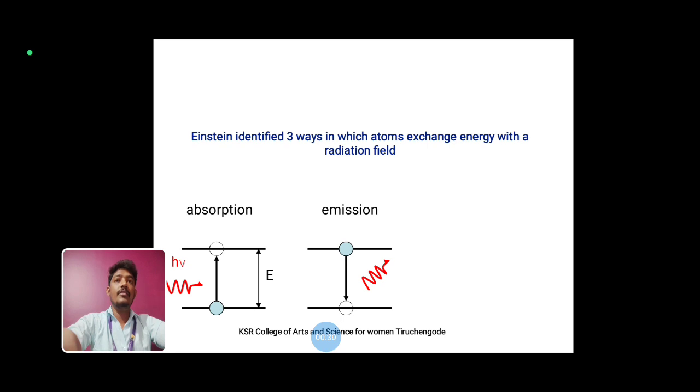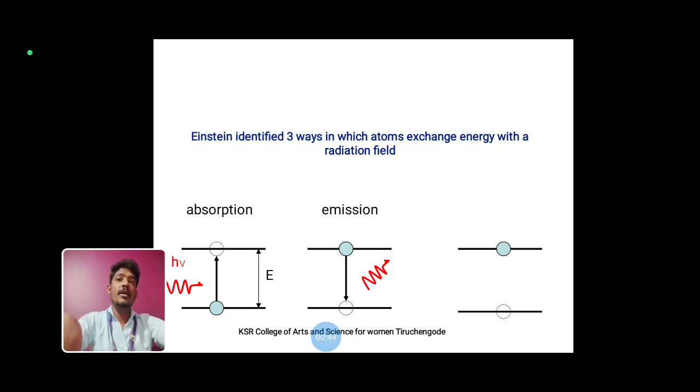The second one is spontaneous emission. Here, atoms from the excited state return to the ground state by emitting a photon of energy without any external source. There is no external source. They come back to their original state. That is called spontaneous emission.